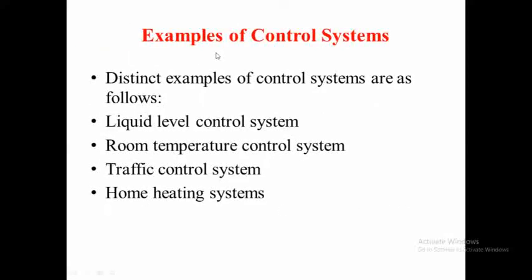Now some examples of control systems are the liquid level control system, room temperature control system, traffic control system, and home heating system. Here the open loop and closed loop system discussion will be over, but in the next lecture we will start the analysis of open loop and closed loop systems using the block diagram. Thank you.